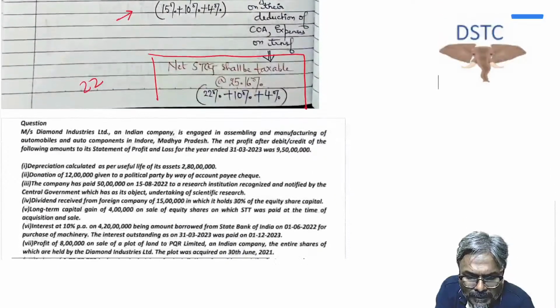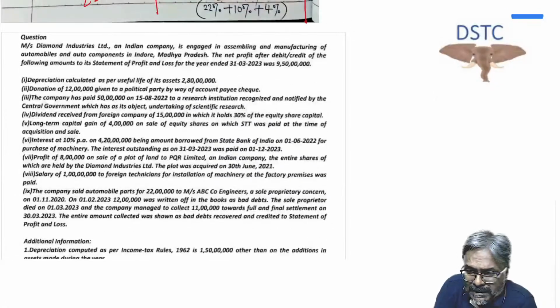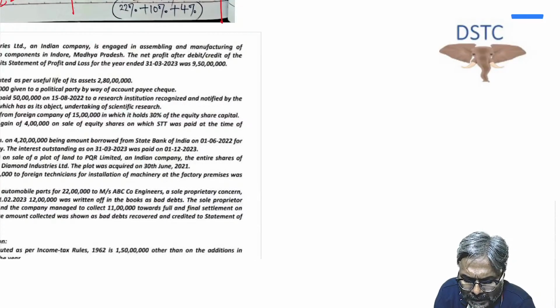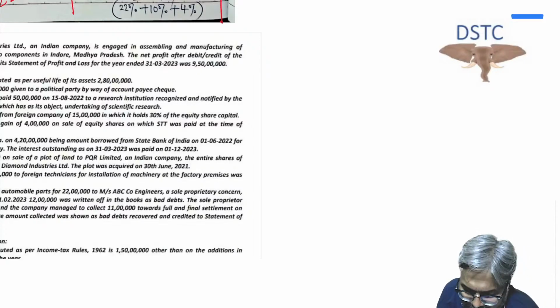Now before I do the practicals with all of you students, in this case, two good practical questions are there. A couple of points that I just wanted to discuss with all of you. Important points. Many of you know that when you compute the total income under 115BAB or under section 115BAA, you have to forego many of the deductions at first place. Do you all agree to this one? Big deductions, every one of you is aware of it.